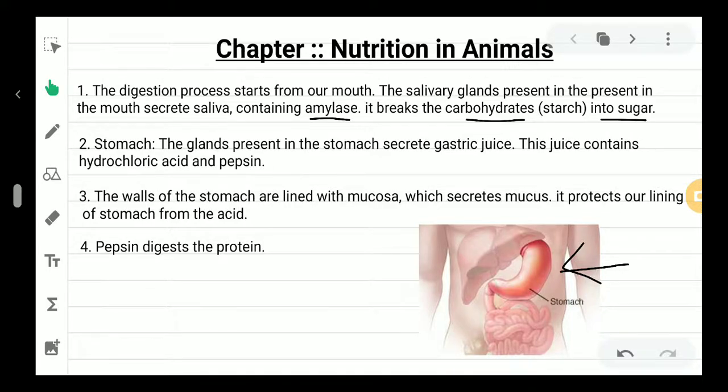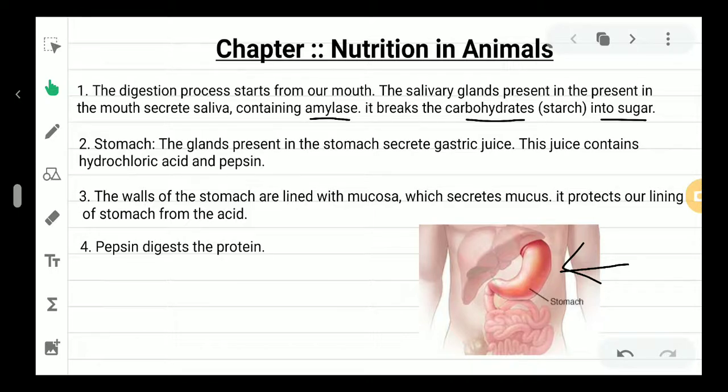And this hydrochloric acid, since acid is corrosive in nature, that means it can destroy anything. If acid falls on your skin or on a cloth, it will corrode; it will burn the cloth or the skin.